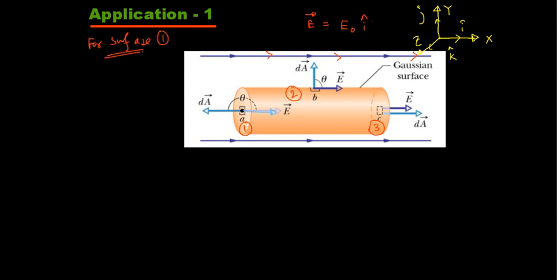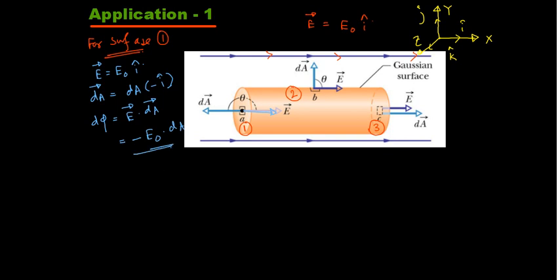So electric field E vector is equal to E naught into i cap. The elemental area vector dA vector is dA of minus i cap, right? So flux d phi is equal to E vector dot dA vector, which is i dot i equals 1, one minus sign will stay, so that is minus E naught dA. That is the flux for surface 1. What happens for surface 3?